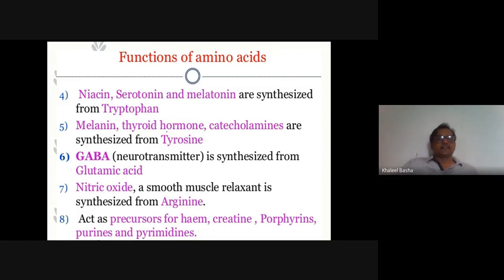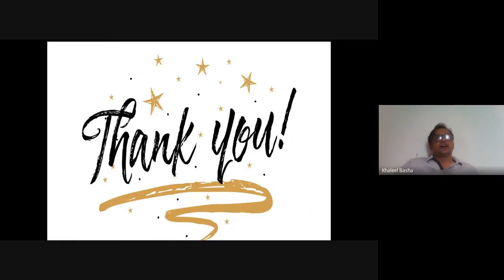And melanin, thyroid hormone, and GABA, a neurotransmitter, are synthesized from glutamic acid, and nitric oxide, a smooth muscle relaxant, is synthesized from arginine. Nitric oxide is the smooth muscle relaxant, so it is synthesized from arginine, and some of the amino acids are precursor molecules for heme, creatine, porphyrins, purines, and pyrimidines. So these are the amino acids.